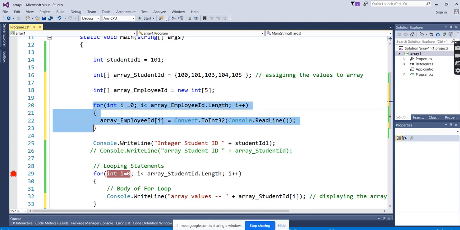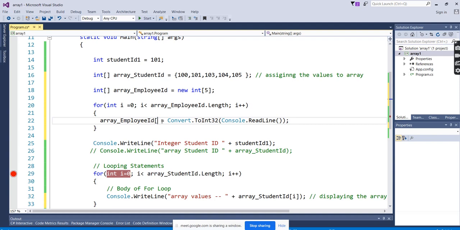So to enter the values dynamically, again we need the looping statement. In the looping, you cannot assign the variable directly like a normal variable, as we did previously for normal data. When we are working with the array and want to read the value dynamically, you have to mention the array index also.